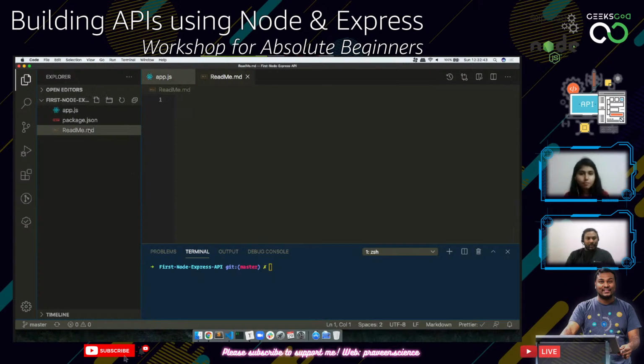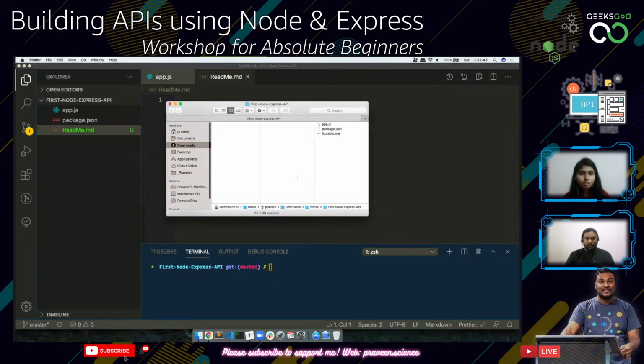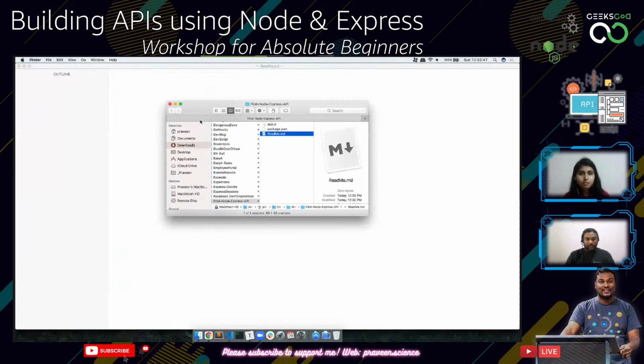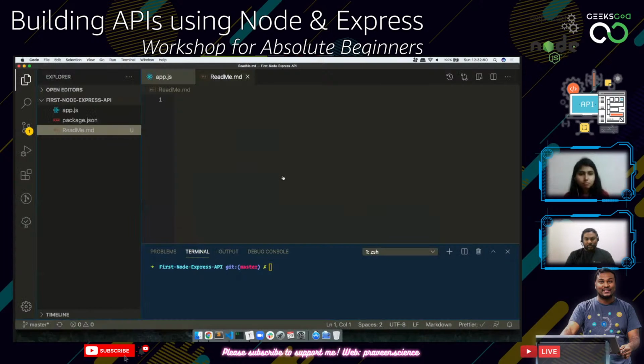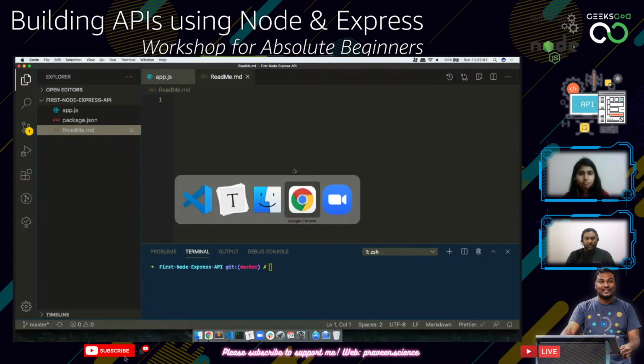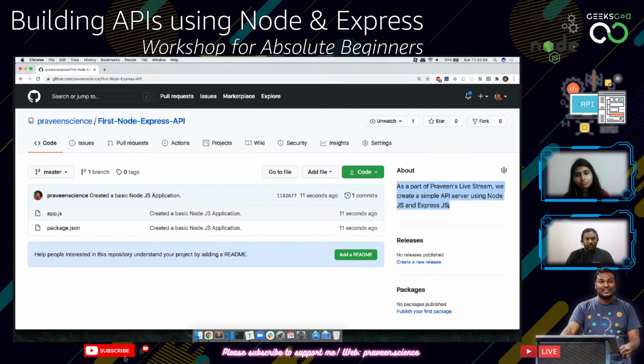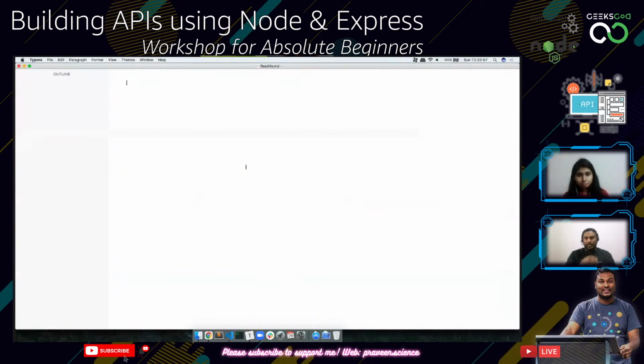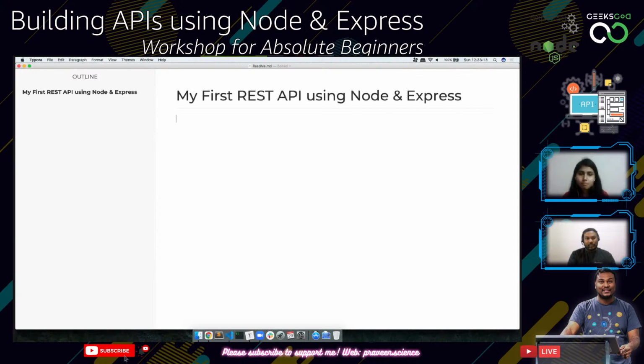And then I'm just going to open it with Typora. So let's reveal it in Finder. Okay, so what I'm going to do is quickly write only one line. So why Typora? If I type something like this, my first REST API using Node and Express, and then it's going to automatically convert it into headings.